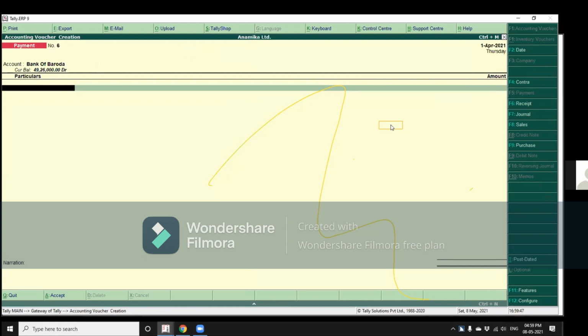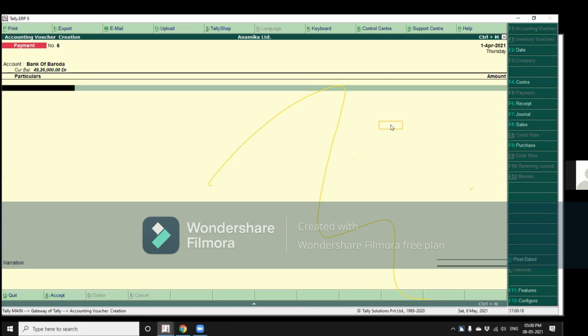Now, one thing to remember is that by default, the payments voucher will open. But if you have made entries earlier, went back to the main menu and came back, then whatever voucher type you were entering in will be open. Tally gives you six or seven types of vouchers by default, and each of these vouchers has a quick key by which you can open it.